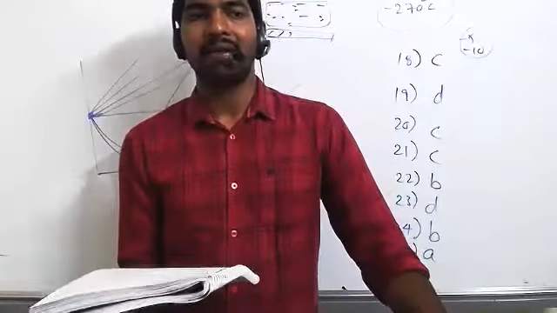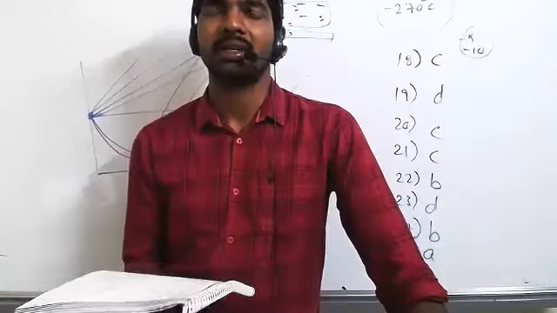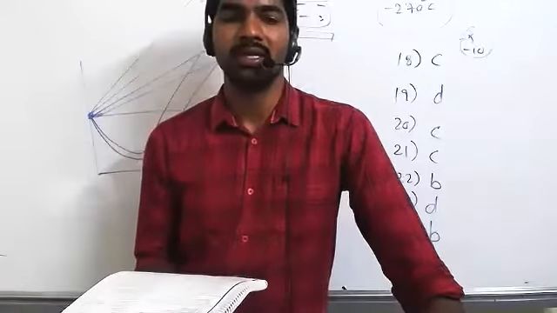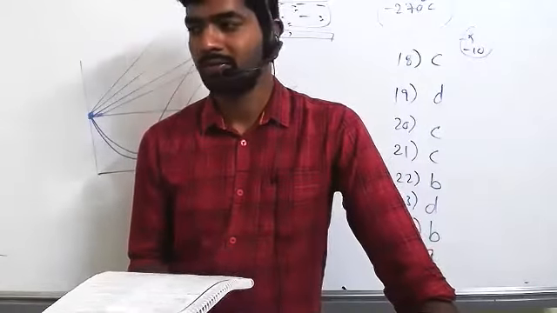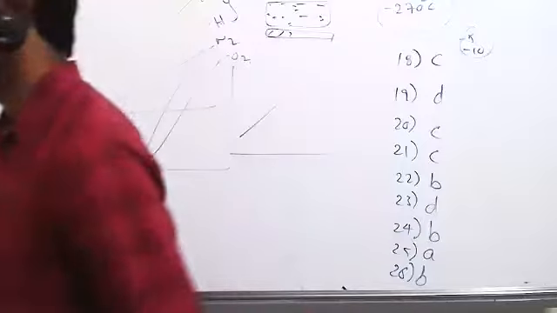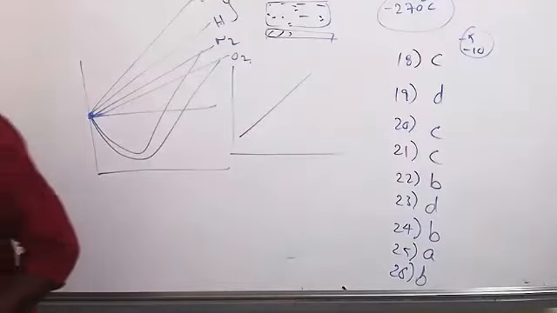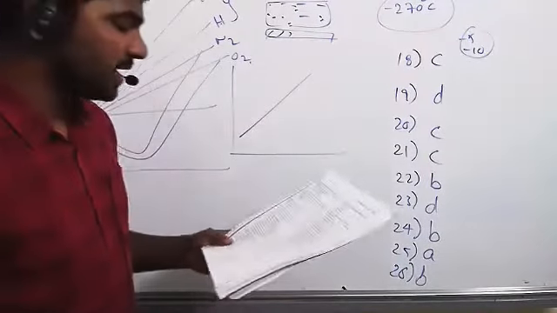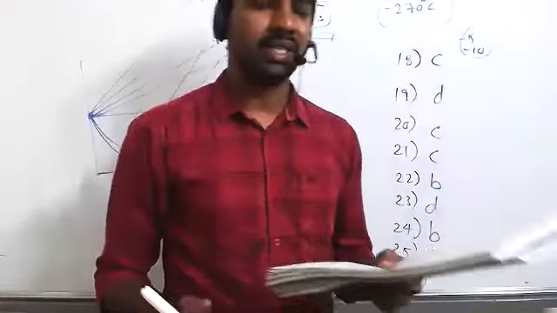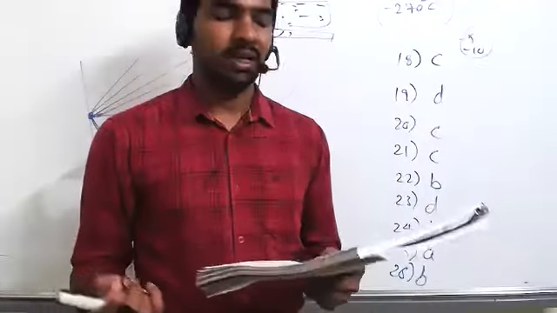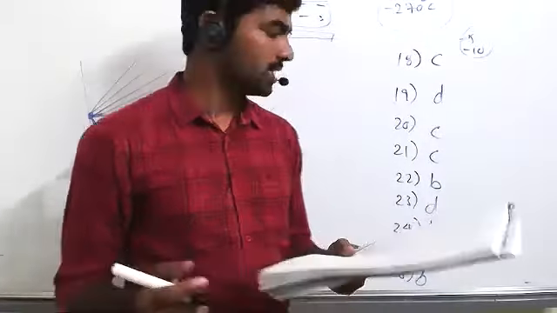Catalyst in finely divided state has more efficiency. The reason is surface area, right? In finely divided state, the catalyst has larger surface area. So option C is correct.